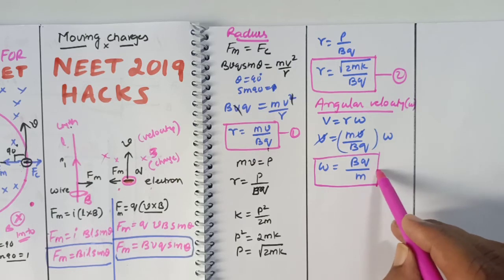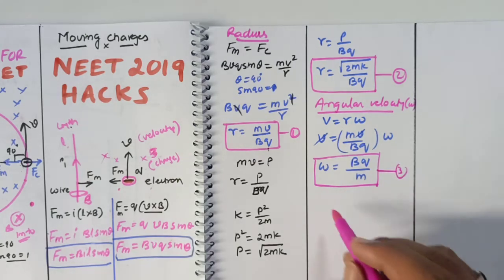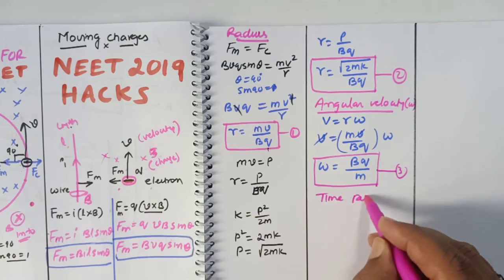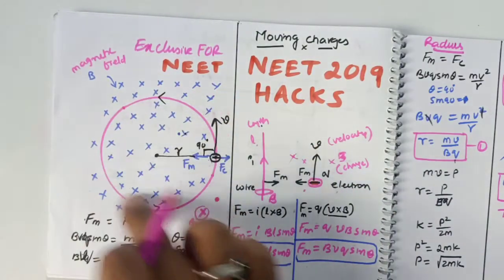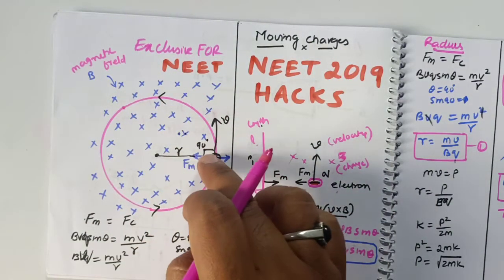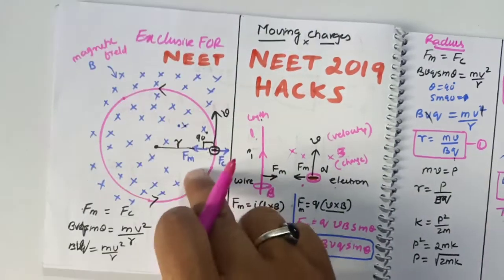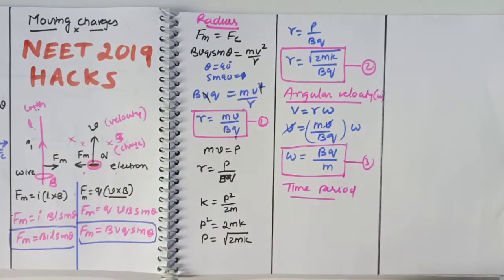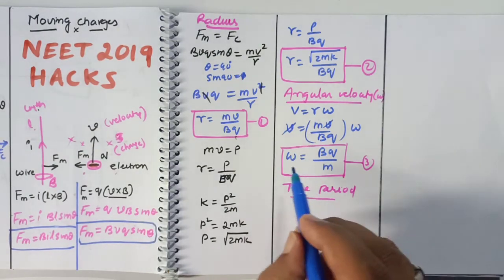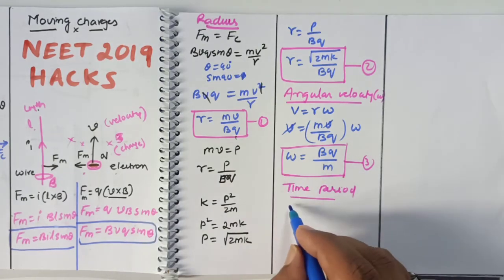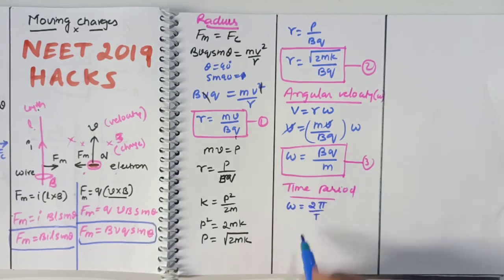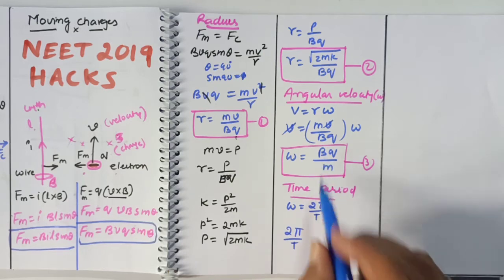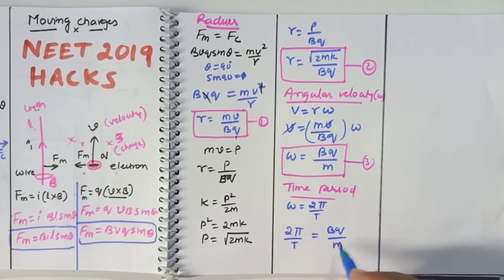With this you can find the formula for the time period of revolution of the electron in this magnetic field. How much time it takes to complete one revolution, we are going to find out now. It's very simple. Angular velocity can be written as 2 pi by capital T. So instead of omega, you write 2 pi/T, and bq/m is already present here.